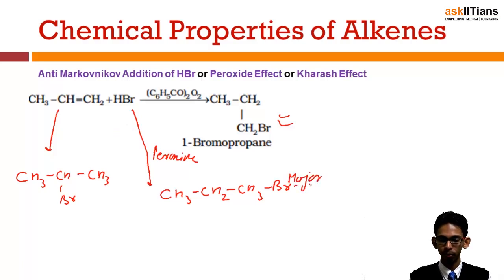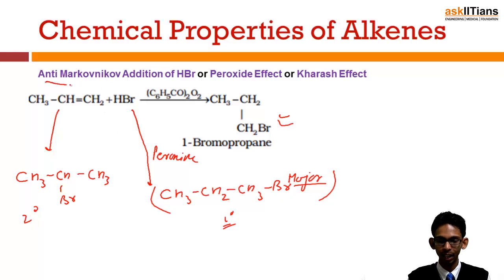If we simply react an alkene with HBr, we will get a secondary alkyl halide. But when we react an alkene with HBr in the presence of peroxide, we will get a primary alkyl halide. Now the question comes why? And this addition, as we know, is opposite to the Markovnikov addition.